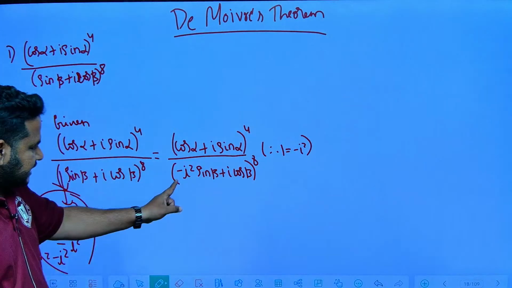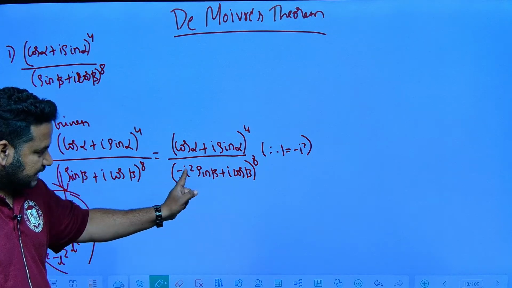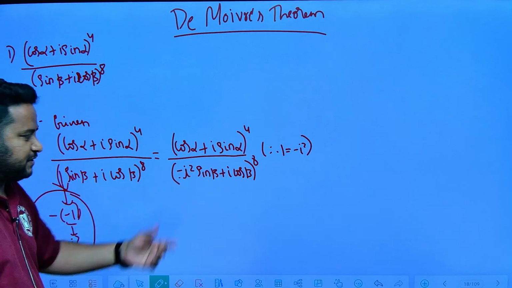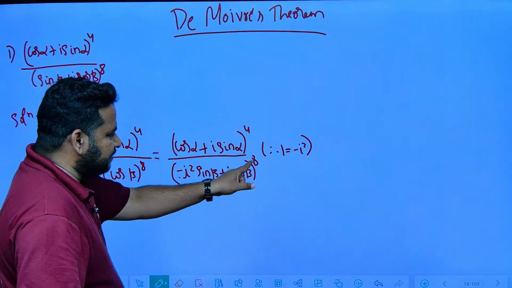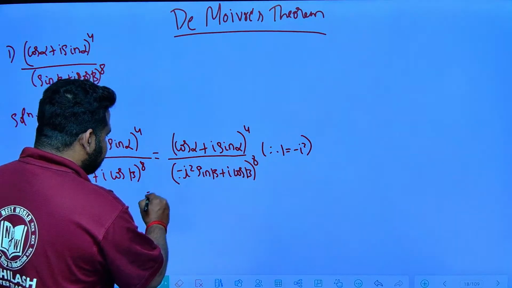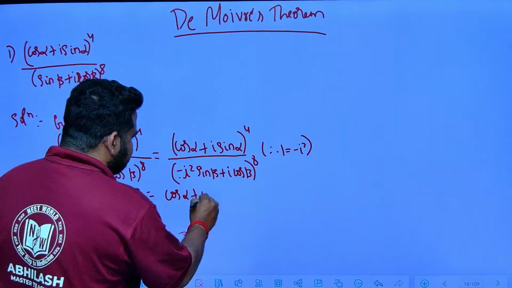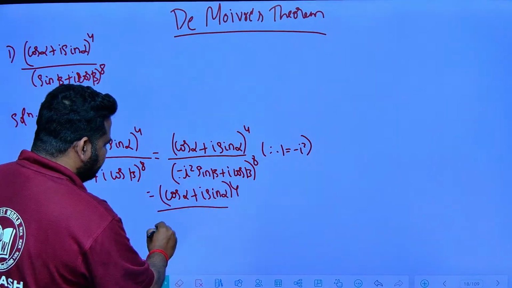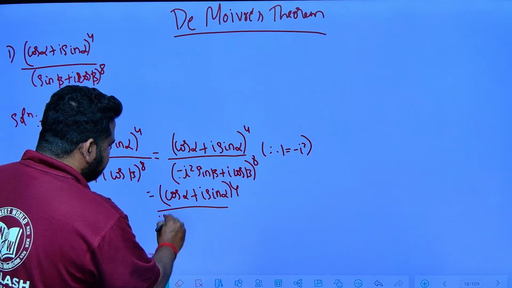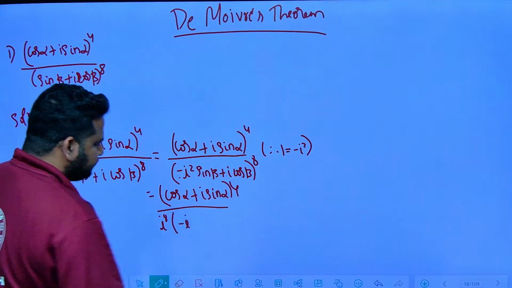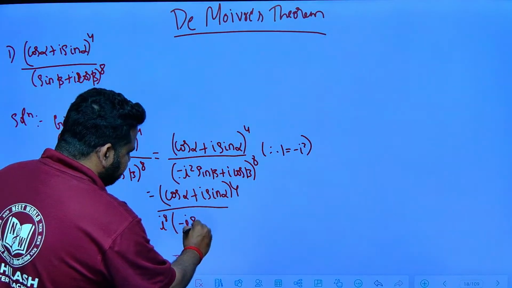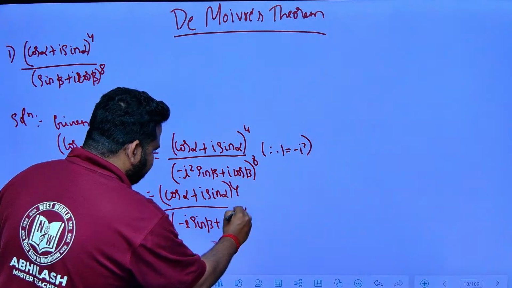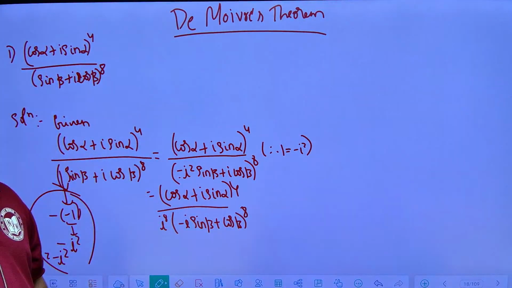Now see here, here I is there, here also I is there, so I square is there. Definitely we can take I as common. If I take I common, I to the power of 8 is also there. So what I will get? Cos alpha plus I sin alpha to the power of 4 divided by, if I take I common, I to the power of 8 into, this will become minus I sin beta plus cos beta, to the power of 8. So I to the power of 8 means what?